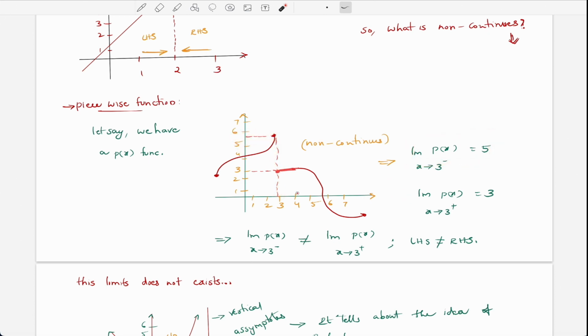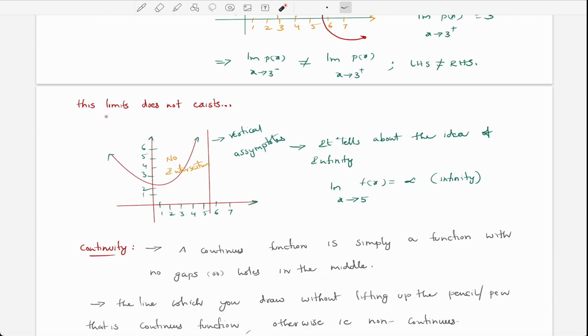If we draw from the right hand side, then it intersects here and intersects here, which is 3, right? So the LHS, which is the limit when x approaches 3 from the left hand side, is not equal to the limit as x approaches from the right hand side. Are you getting it? So the LHS is not equal to the RHS. So this is called a non-continuous function. Means there is no relationship, we have no kind of asymptotes in this graph.